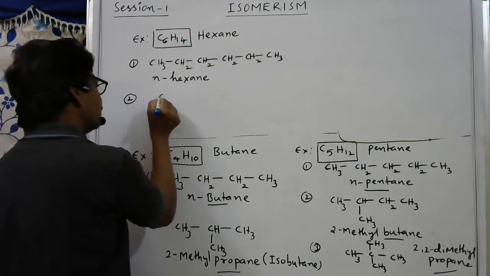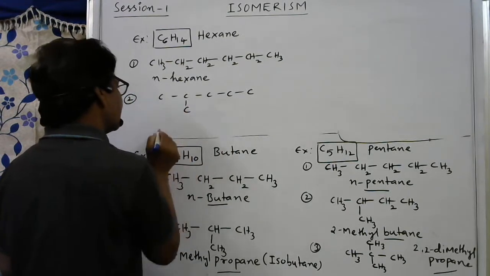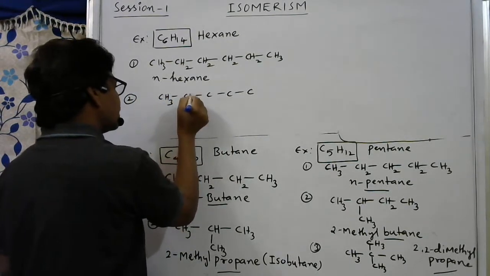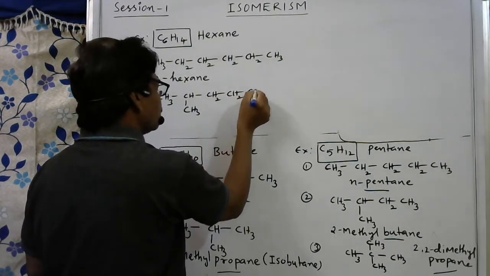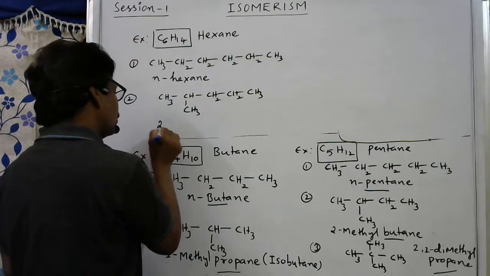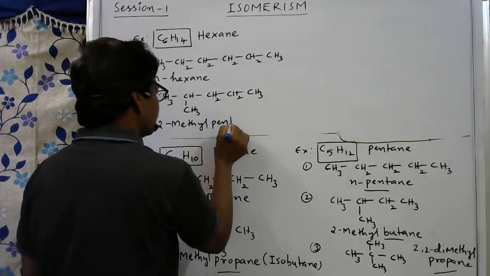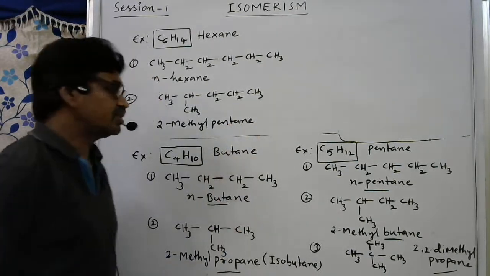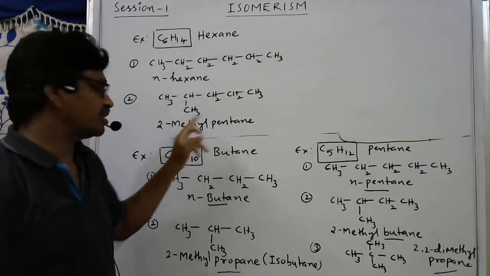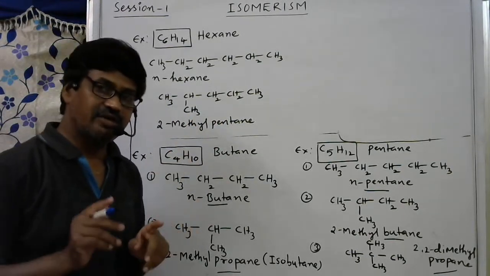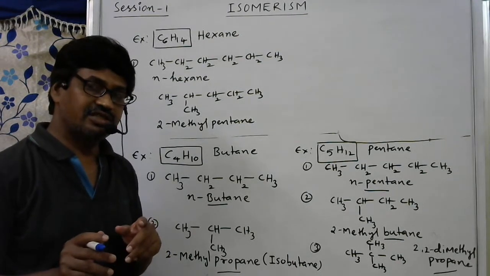Second one, 1, 2, 3, 4, 5. One carbon I am writing here. Then writing hydrogens at every carbon. Like this: 2 hydrogens here also, 2 hydrogens here, 3 hydrogens. This is 2-methyl pentane. You can observe the root word. It is also called isohexane, otherwise 2-methyl pentane. I am writing the IUPAC names here to help you understand that the root word has changed.